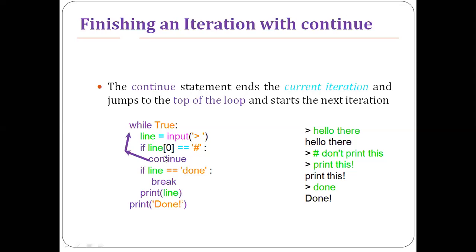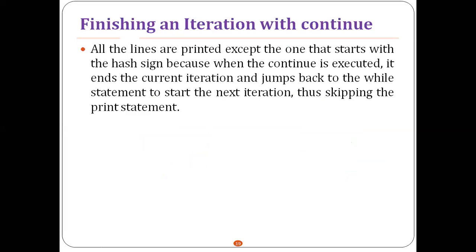So look at this one. The continue statement ends the current iteration and jumps to the top of the loop and starts the next iteration. So finishing an iteration with continue, all the lines were printed except the one that starts with a hash sign, because when the continue executed, it ended the current iteration and jumped back to the while statement to start the next iteration, thus skipping the print statement.